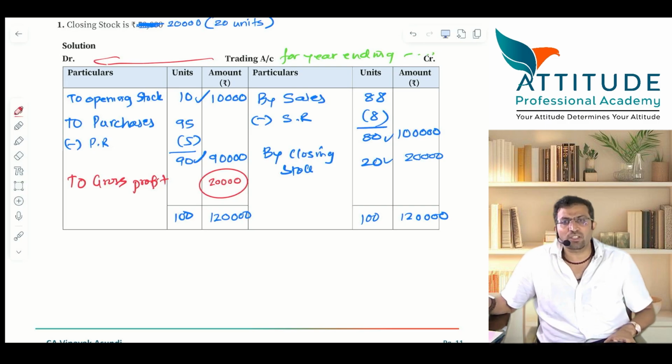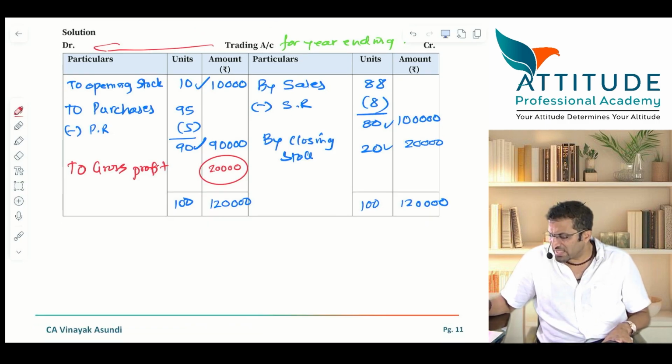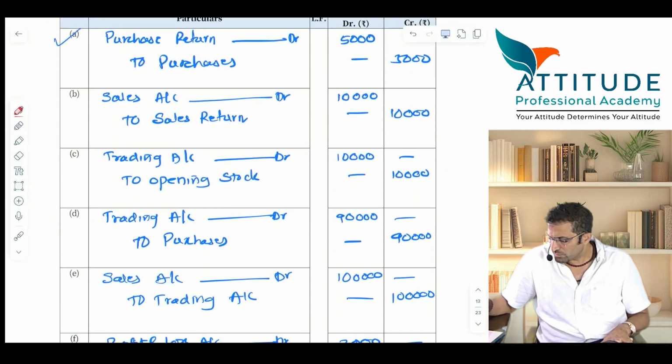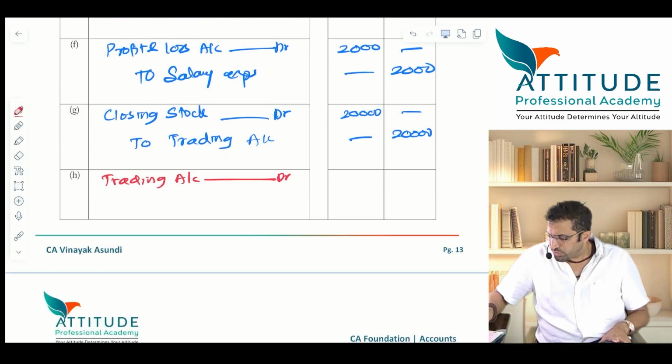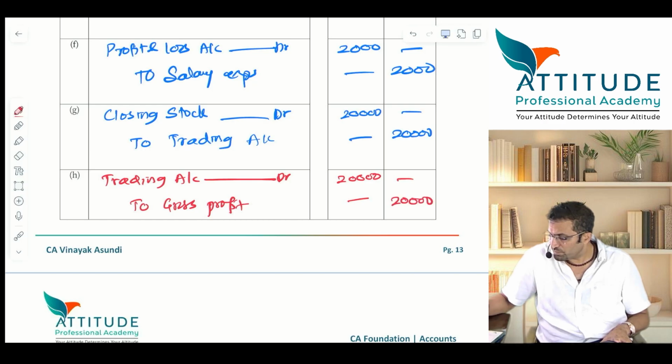That's okay. Understood the entry? What is the entry, guys? Trading account debit to gross profit. How much? 20,000, which was the balancing figure. Clear?